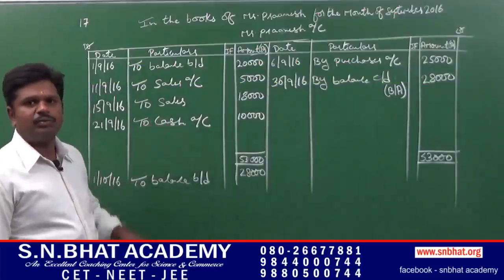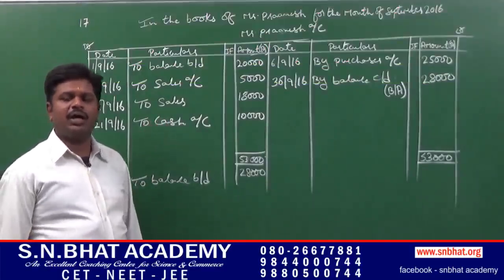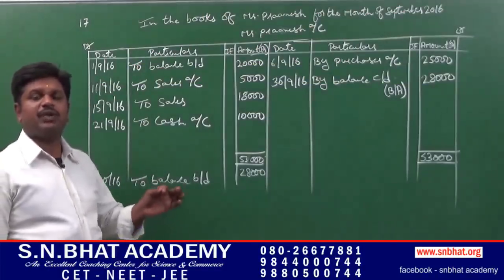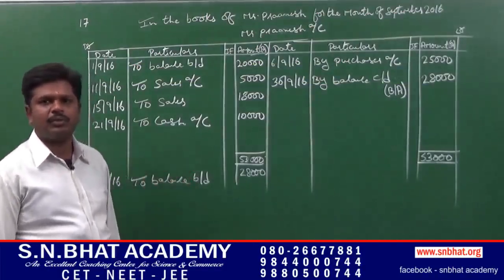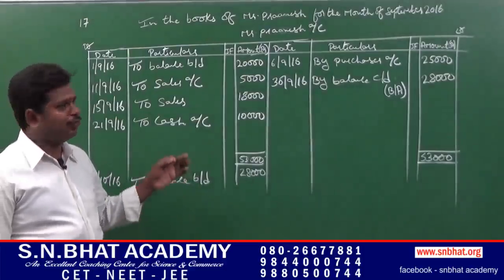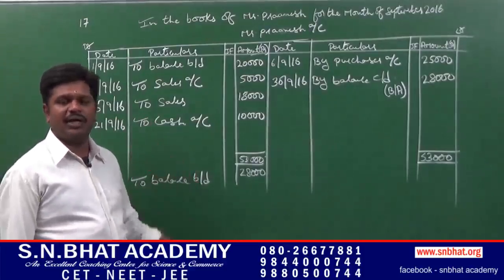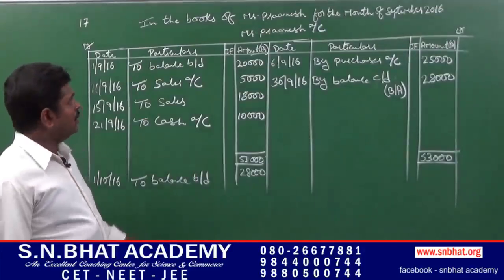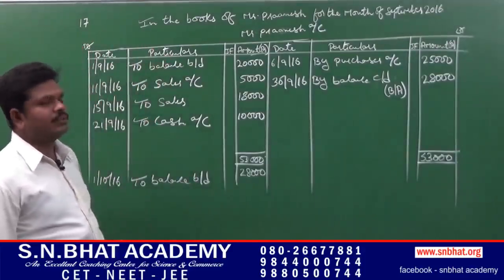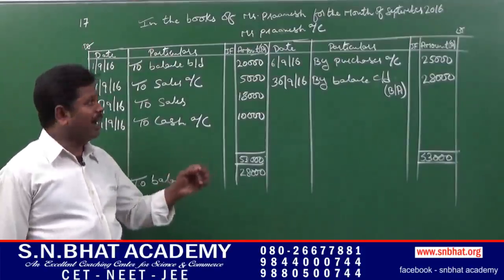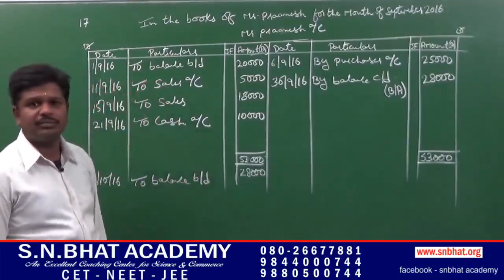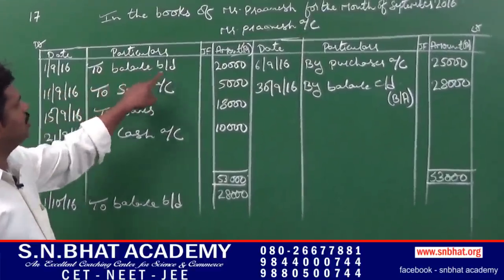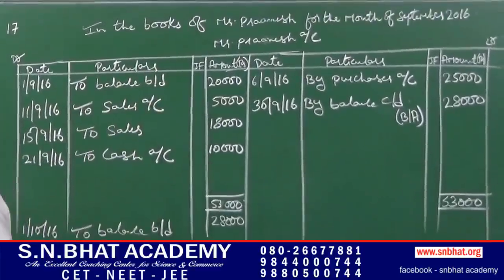Personal account is the account which is related to an individual person or an institution which is framed under government law. The golden rule of personal account is debit the receiver, credit the giver. In case of question number 17, they had given debit balance rupees 20,000. Debit, that is left hand side of the account, to balance brought down 20,000.